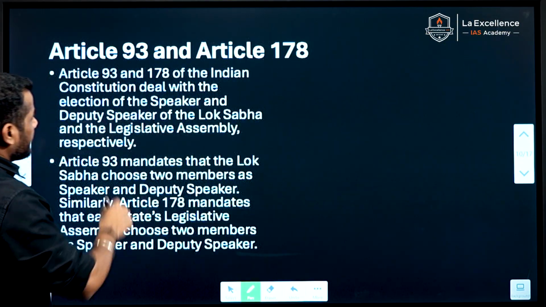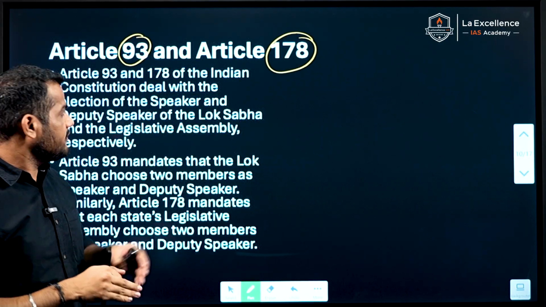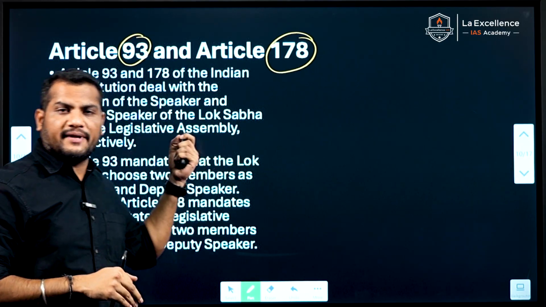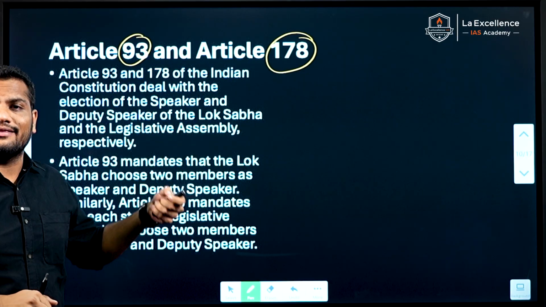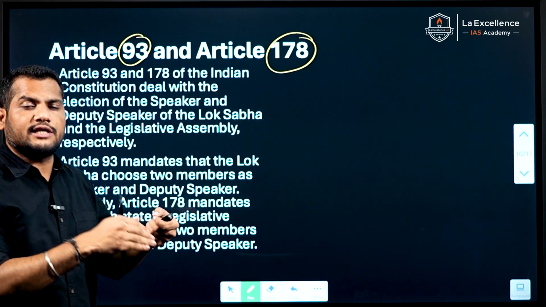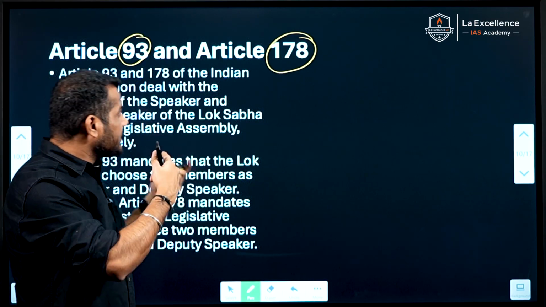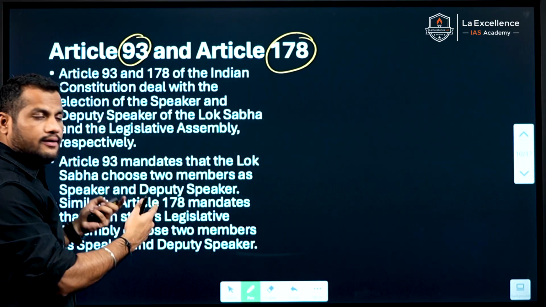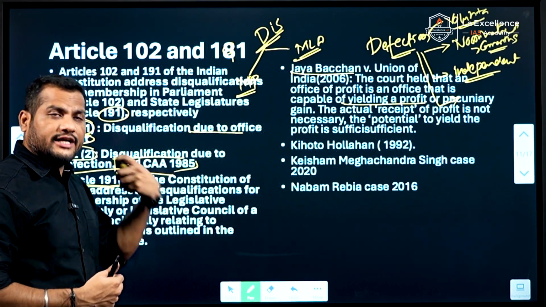Particularly, Article 93 and 178 deal with the posts of Speaker and Deputy Speaker at the central level and Speaker and Deputy Speaker at the state level, meaning state legislative assemblies. Article 93 deals with the Speaker at the central level and Article 178 deals with the Speaker at the state level. The Speaker decides the defection of members.